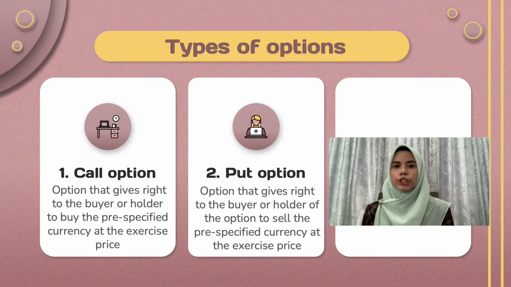As far as future contracts go, there is only one primary type. However, there are more choices when it comes to option contracts. There are two types of option contract, a call option and a put option. A call option is an option that gives the right to the buyer or holder to buy the pre-specified currency at an exercise price. A put option is an option that gives the right to the buyer or holder of the option to sell the pre-specified currency at an exercise price. Call and put options are used in different situations. A call option is preferred when prices are expected to increase. A put option is often chosen when prices are expected to fall.